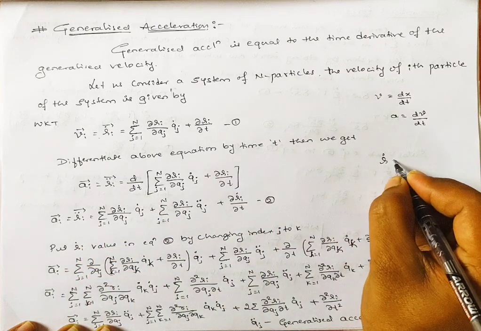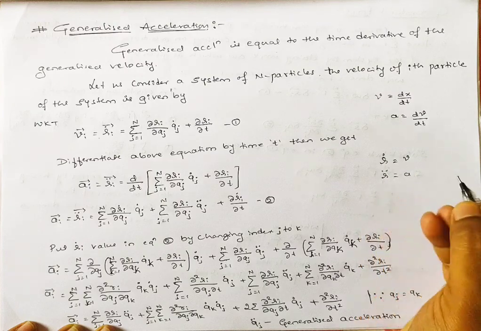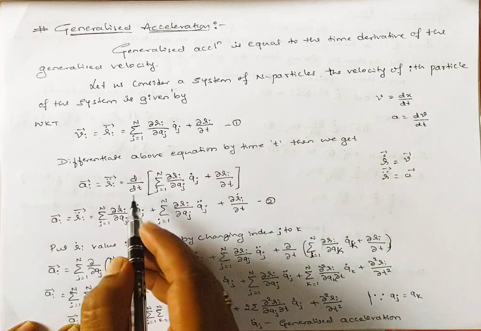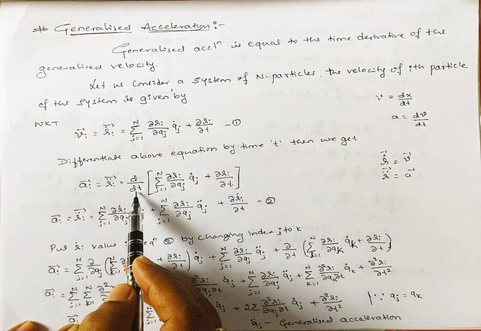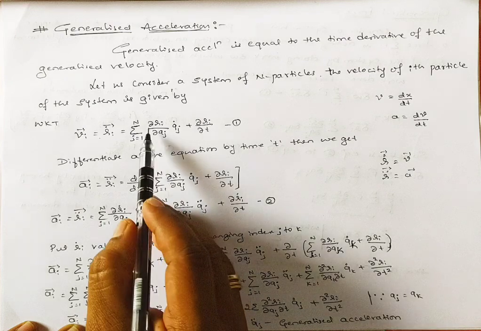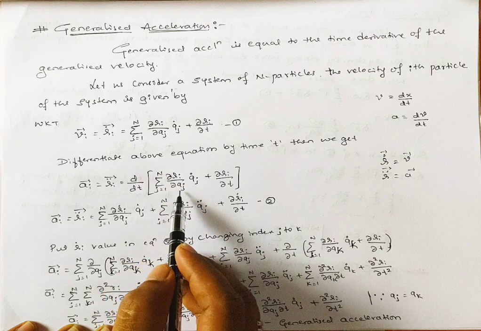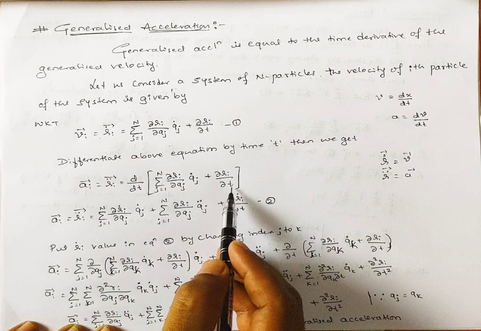Here r dot is a velocity and r double dot is an acceleration. Now we differentiate this expression, d by dt, of the same relation: summation over j from 1 to n of dou ri divided by dou qj q dot j, plus dou ri divided by dou t.